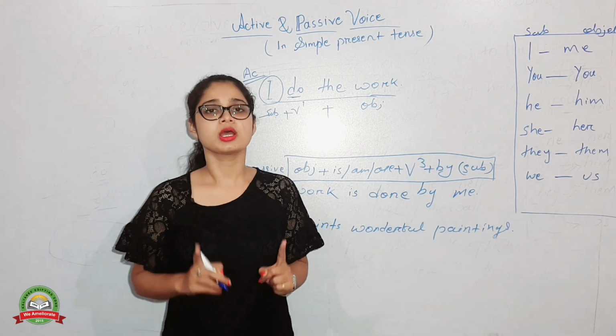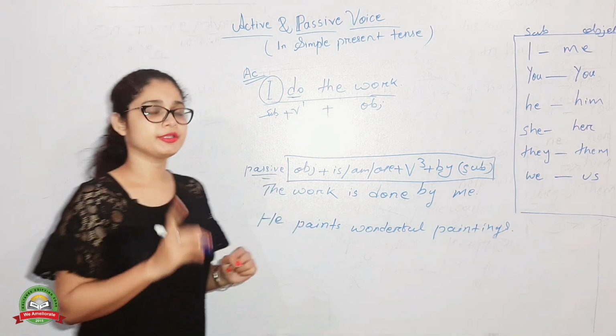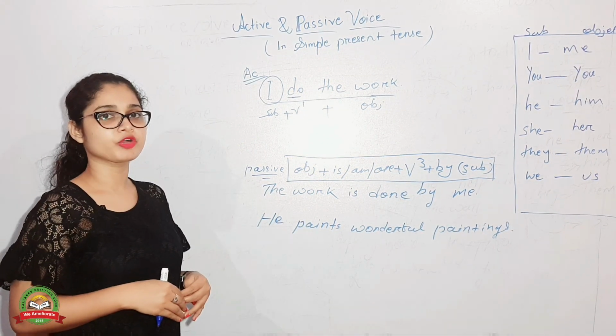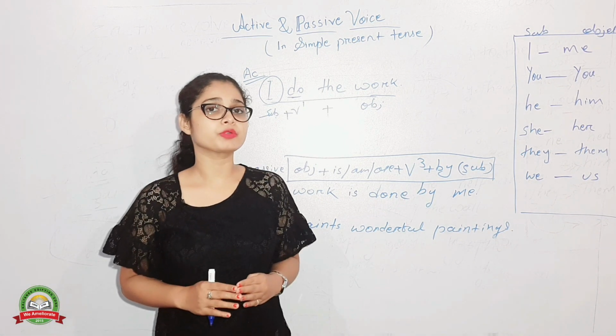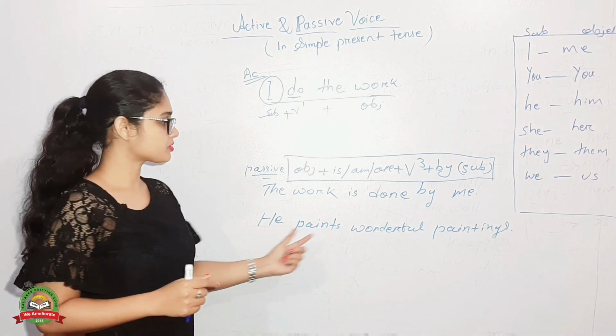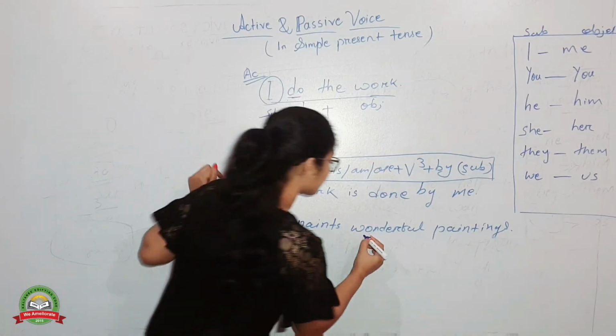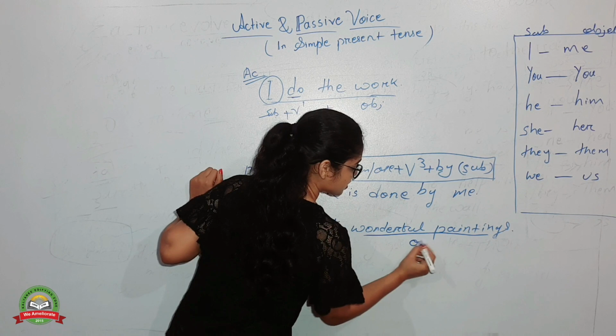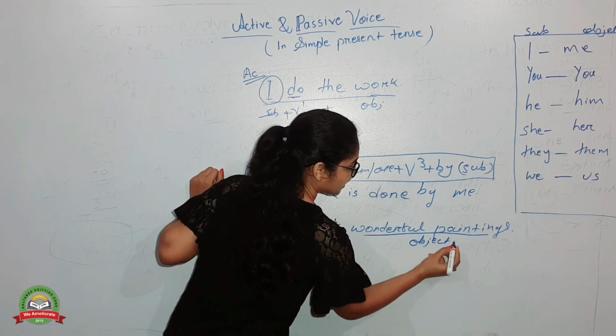The sentence is in present simple tense. If we are going to change it into passive voice, first what do we have to do? We have to find out the object. What is the object here in this sentence? Wonderful paintings. It is the object.